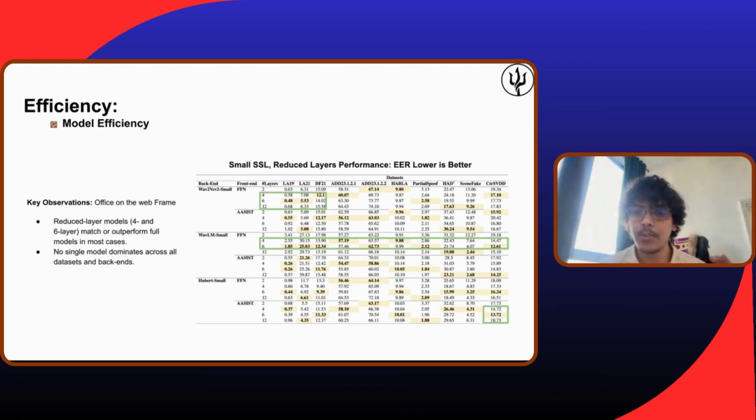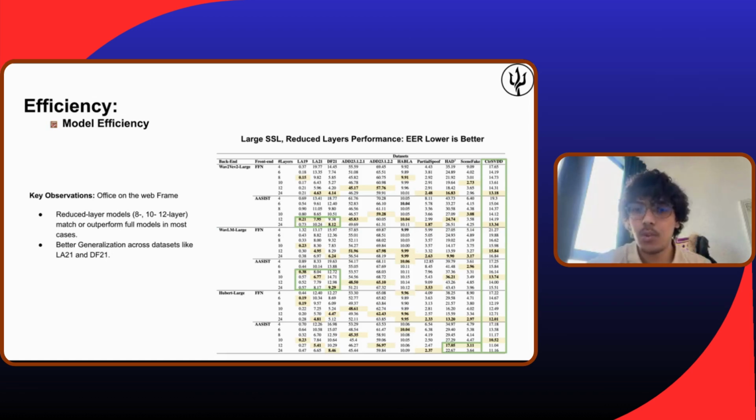A similar trend has been seen in large models. For the large models we limited as well, and we've seen a similar trend. For example, limiting to 8 reports instead of 24, we can see really good results, as can be seen here. Here as well, using 12 reports is very useful. Assist as well, with different models.